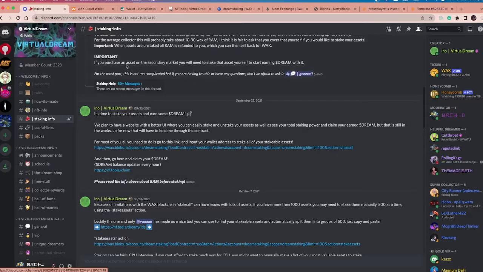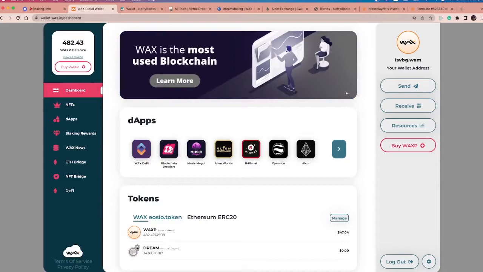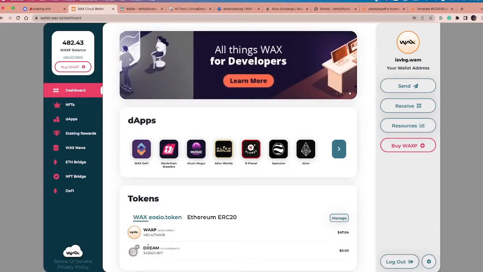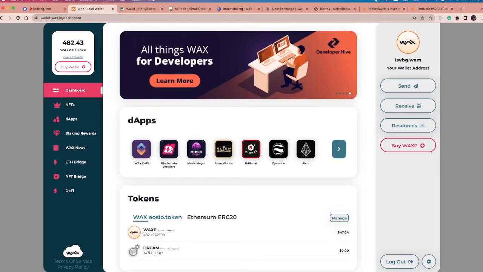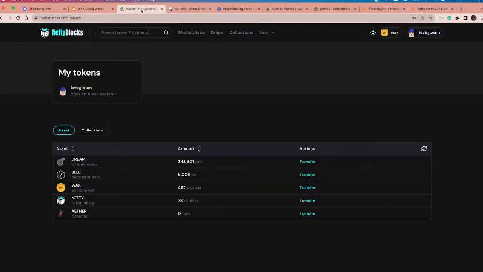Okay, so by token, I'm talking about this. This is the Dream token in my Wax Cloud wallet at the moment, and I've listed it there as a token. There's info on how to do that, of course, in the Discord staking info. But this is what I currently hold in my Wax Cloud wallet. I could also look at it through Nefty, which is quite nice.